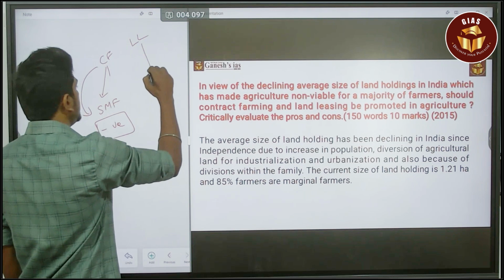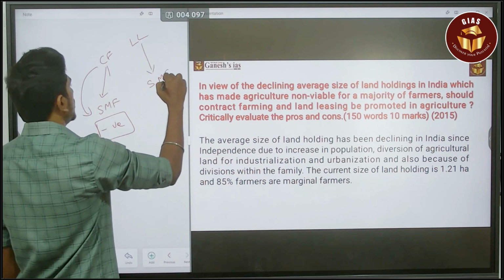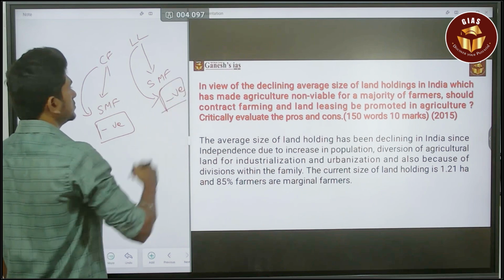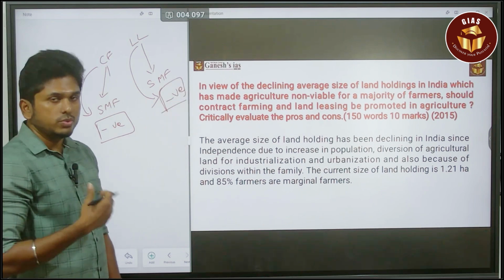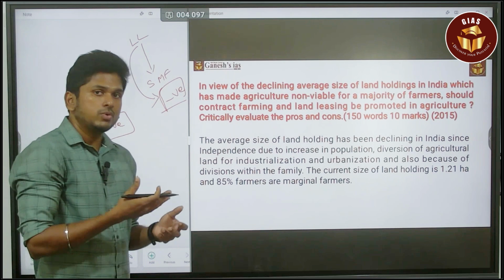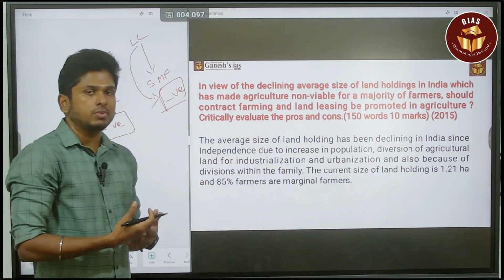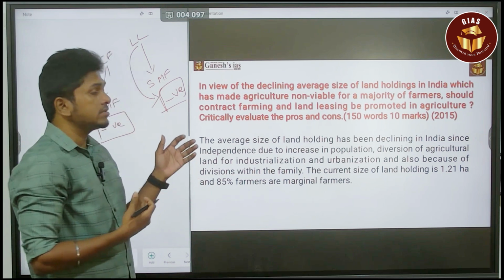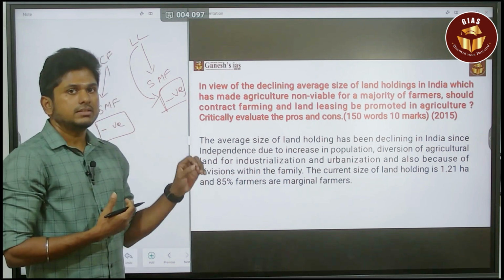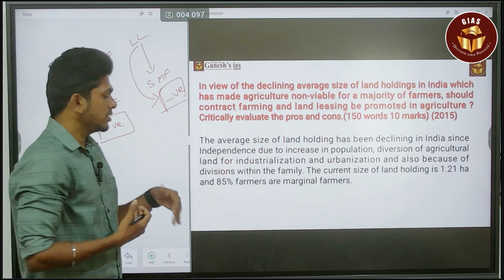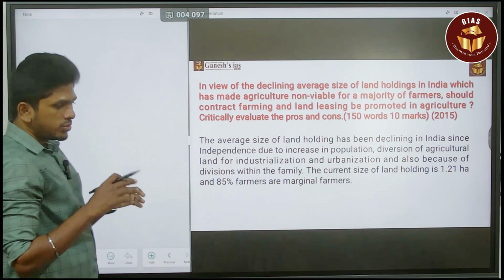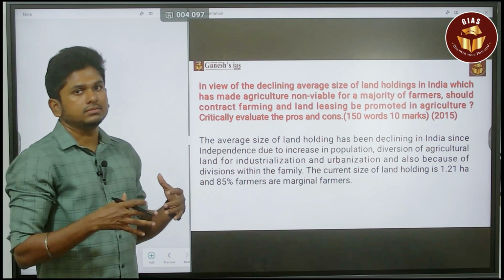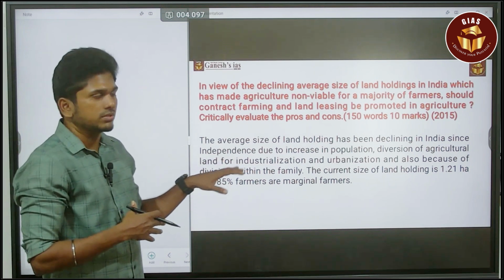When it comes to land leasing, how it is going to help the small and marginal farmer, and at the same time how it is going to affect them in a negative manner. In that way you have to give the answer. Before that you have to give the data about the small and marginal farmers also. So within 150 words you have to address all these things. That is the toughest part of this question. When it comes to data, it is an easier question, but the answering part is somewhat lengthy. That is the major issue with this question.